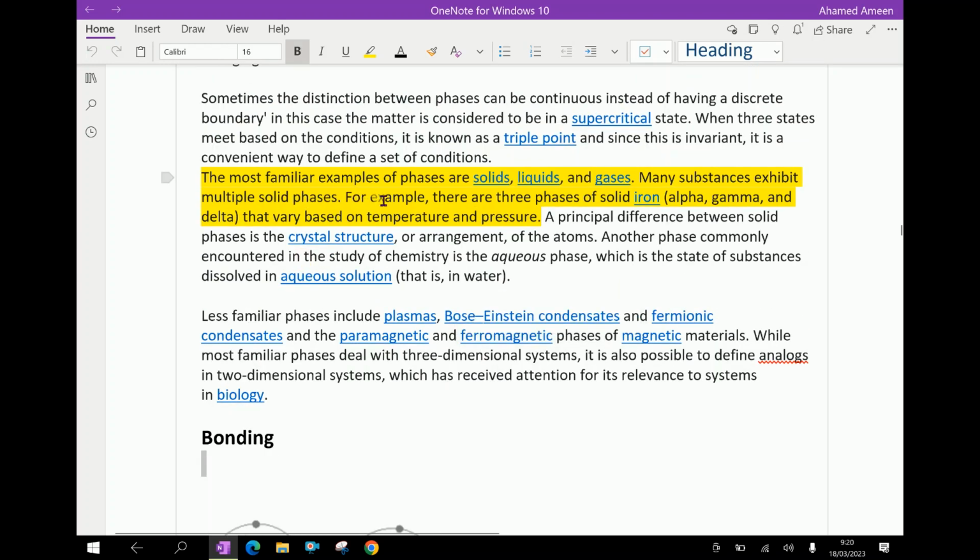The most familiar examples of phases are solid, liquid and gases. Many substances exhibit multiple solid phases. For example, there are 3 phases of solid iron, that is alpha, gamma and delta, that vary based on temperature and pressure.